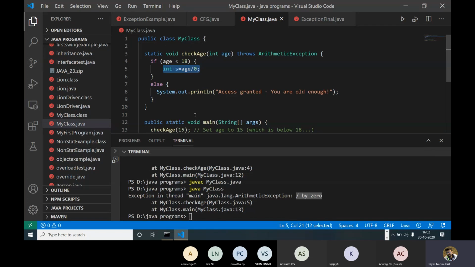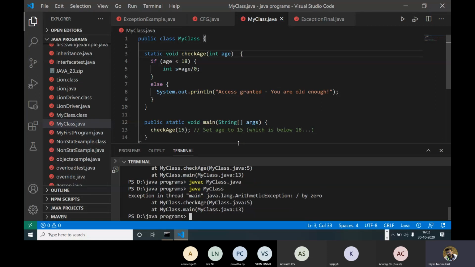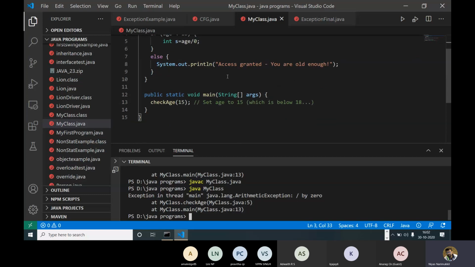So what happens if you are not throwing any exceptions? Anyway, it will handle it even so.